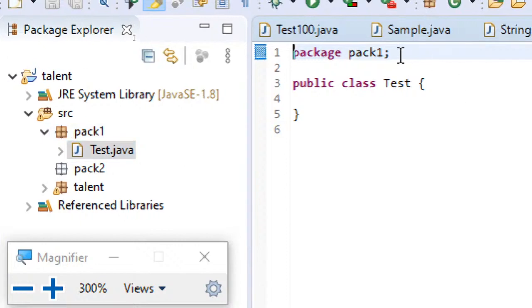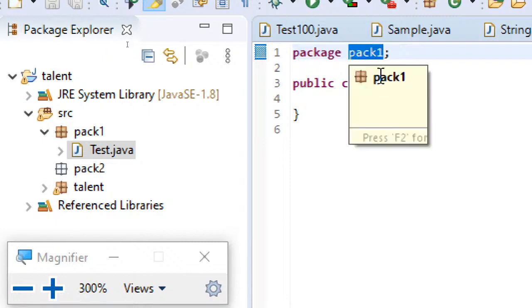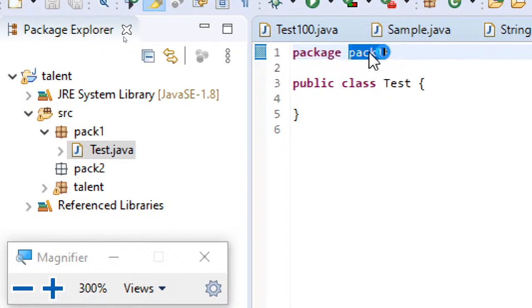And here you can see, if you are not using an IDE, if you are using normal Notepad, then this is how you have to write. The very first statement should be the package statement. Package is the keyword which you will be using, followed by the package name: package, space, package name. This is how you will be using it. And then after this package statement, your import statements should be included. Whatever import statements you write, all of them should come after the package statement only. And you can have only one single package statement followed by any number of import statements.